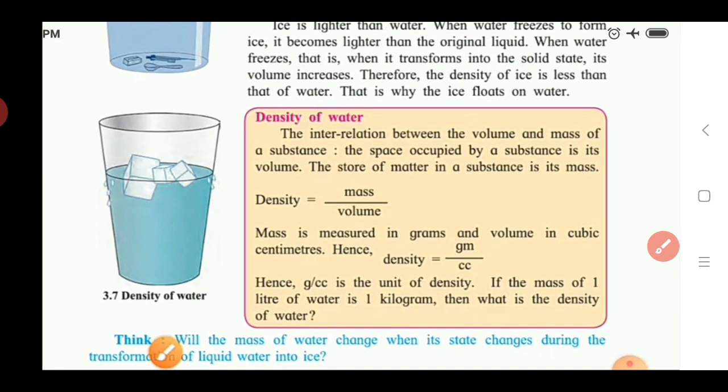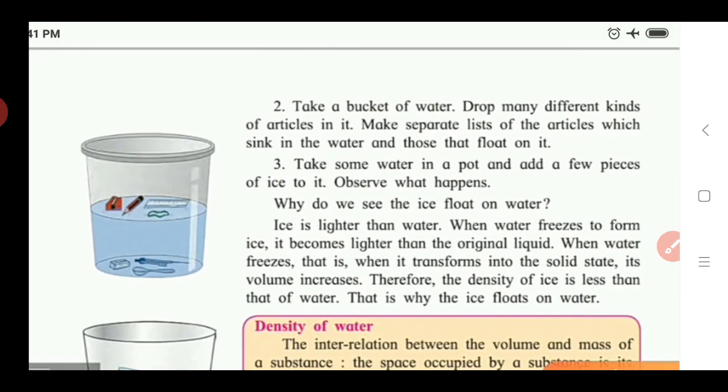Here we see, when we take the ice, I explain this again. Ice is lighter than water, and when water freezes to form ice, it becomes lighter than the original liquid. When water freezes, that is, when it transforms into the solid state, its volume increases. Therefore the density of ice is less than that of water. That is why ice floats on water. I will explain this again.